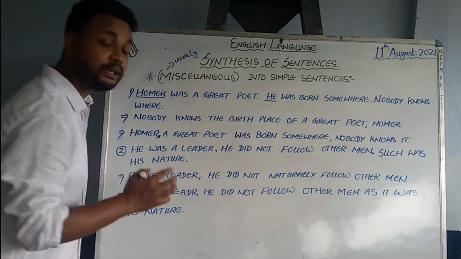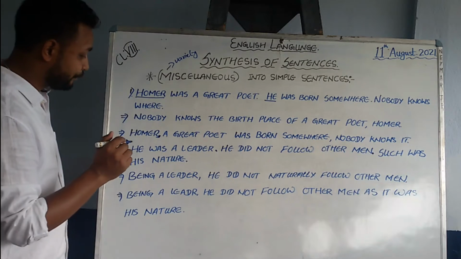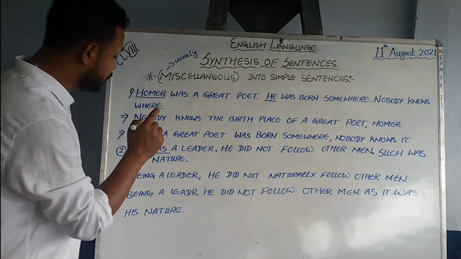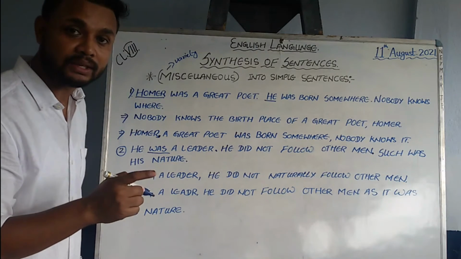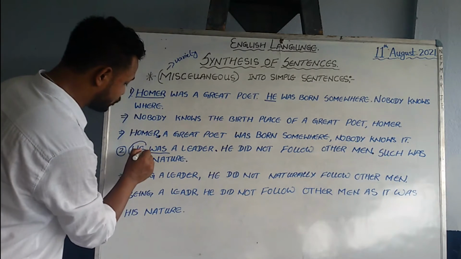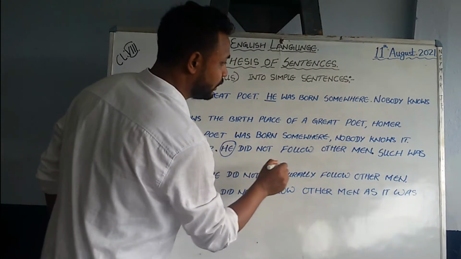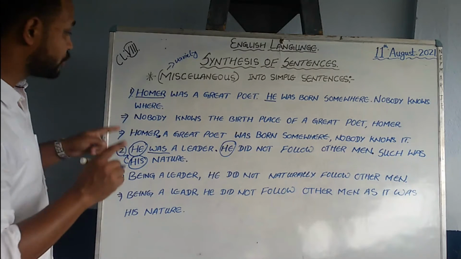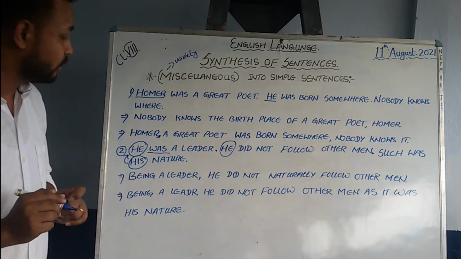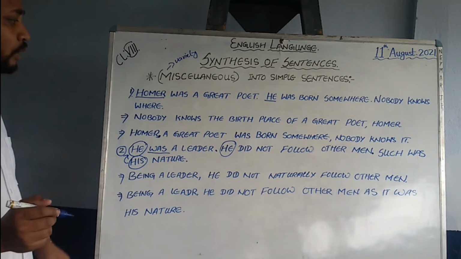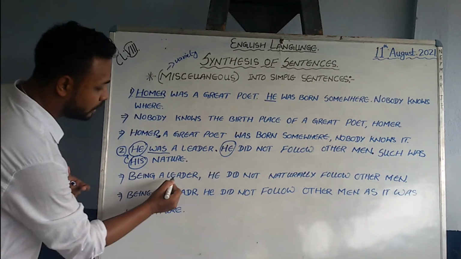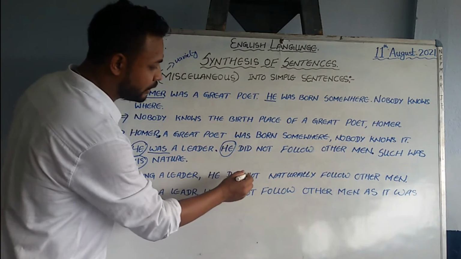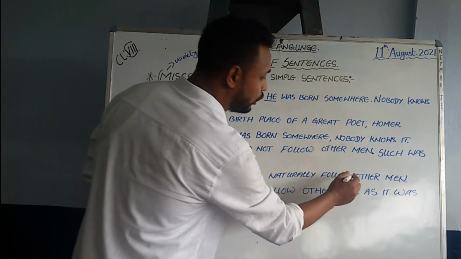So here also we have got three sentences. Whenever there is was, I have told you that you need to start by writing being in the sentence. Here you will find the same subject, that is he, and such was his is also talking about whom? He only. So the subject remains the same, we don't have to play with the subject. Now we will start the sentence with being a leader, comma, he did not naturally follow other men.